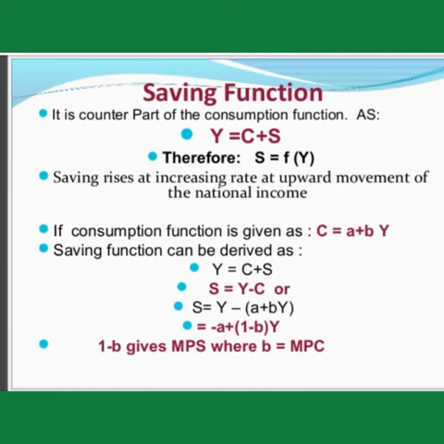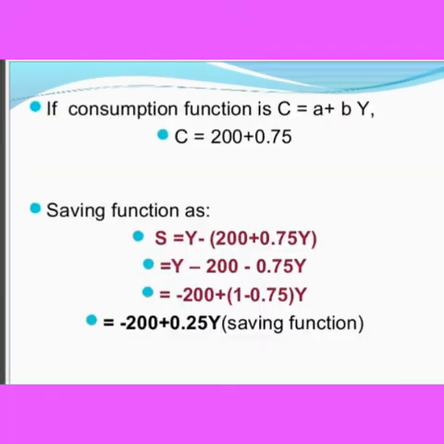So if the consumption function is C equals A plus BY, the savings function S equals Y minus C, and after substituting the value of C, at last we will get the answer as minus 200 plus 0.25Y.